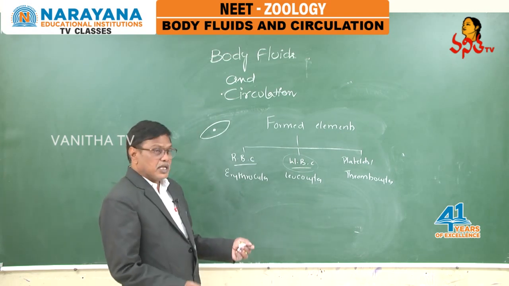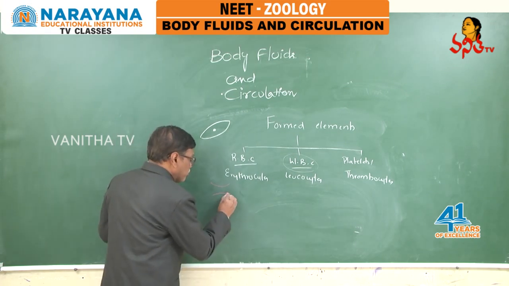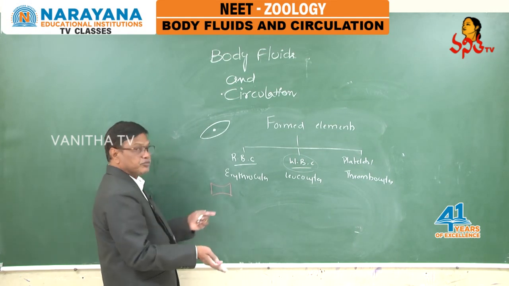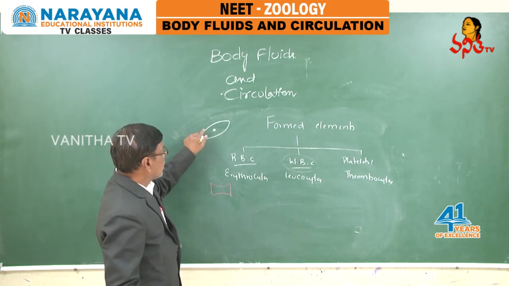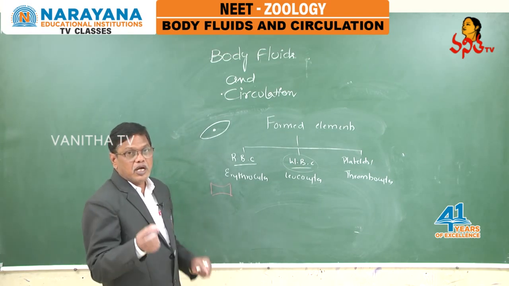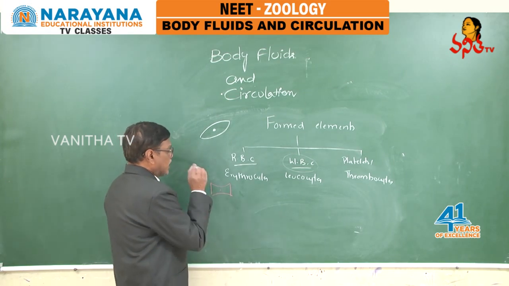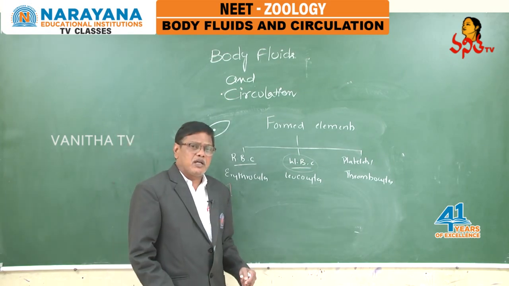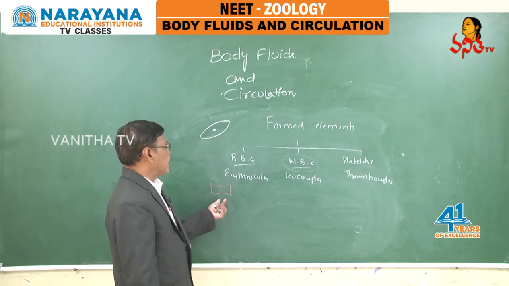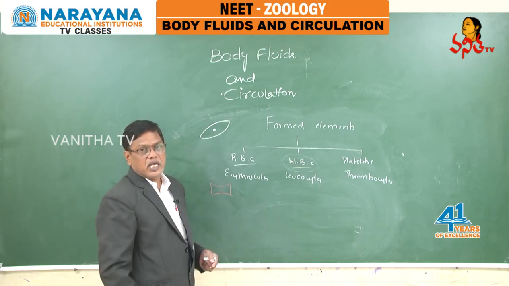Then how are the RBC in human beings, in mammals? Structurally they are differing. In human beings, in mammals, they are biconcave, circular, as well as without nucleus. As mammals have a high rate of metabolic activity, this is an adaptation. Why biconcave? To decrease the size of the cell.